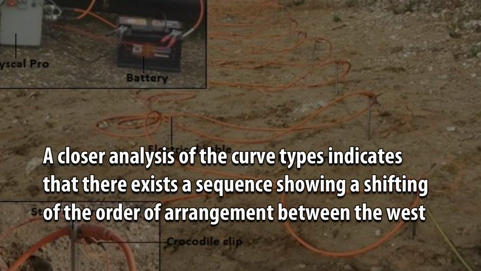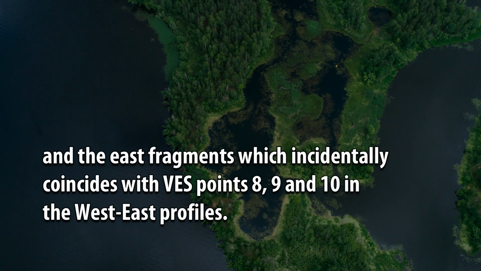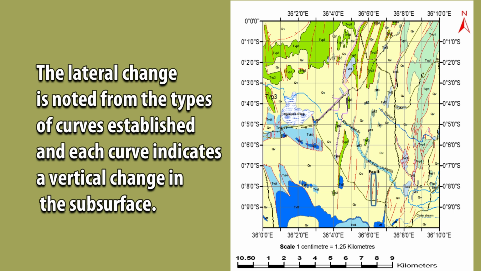A closer analysis of the curve types indicates that there exists a sequence showing a shifting of the order of arrangement between the west and the east fragments, which incidentally coincides with VES points 8, 9 and 10 in the west-east profiles. The lateral change is noted from the types of curves established, and each curve indicates a vertical change in the subsurface.